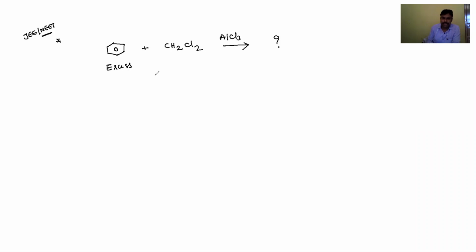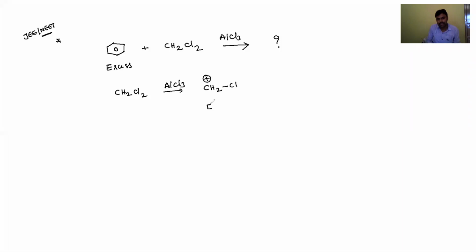First, CH2Cl2 reacts with AlCl3, aluminum trichloride, and generates CH2Cl plus, the electrophile.